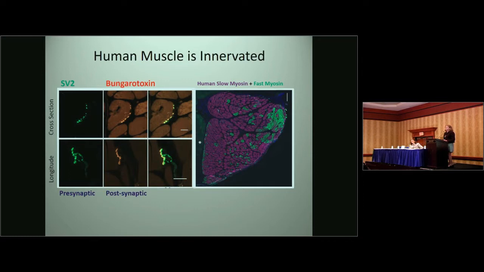We then wanted to determine whether it was a functionally competent muscle. We identified neuromuscular junctions by co-labeling with presynaptic and postsynaptic proteins, and the presence of type 1 fibers in purple and type 2 fibers in green indicate that more than one motor neuron innervates the xenograft.